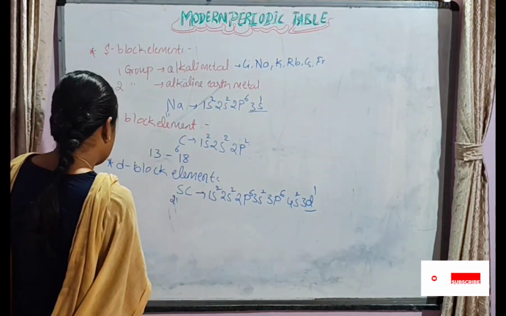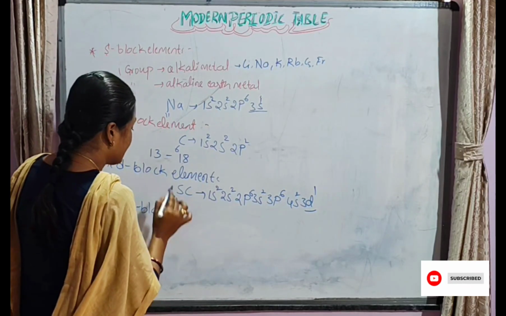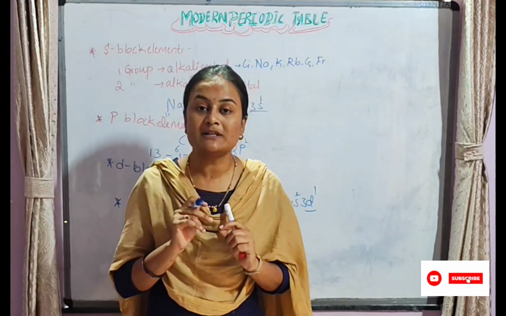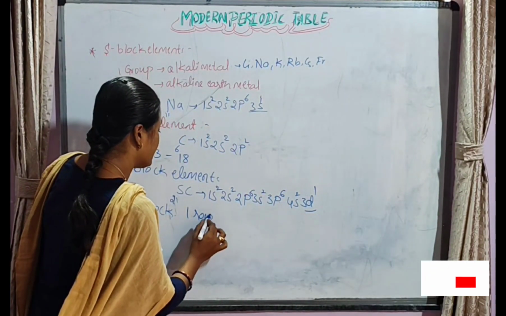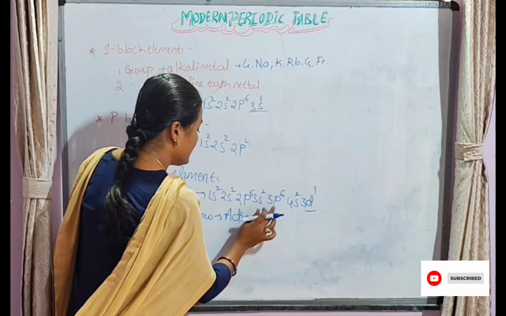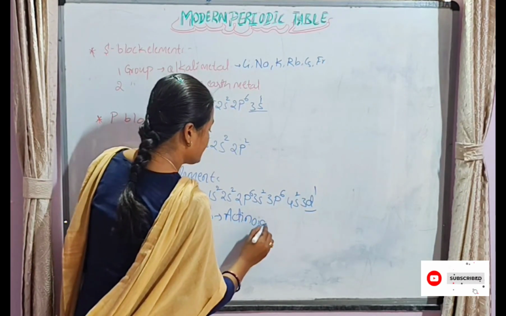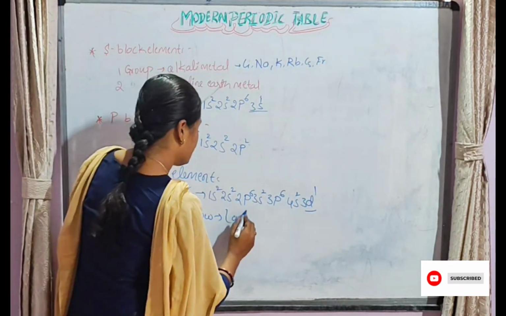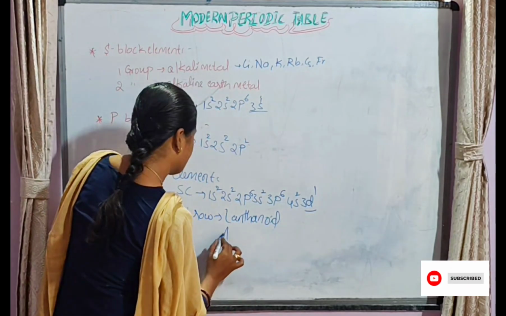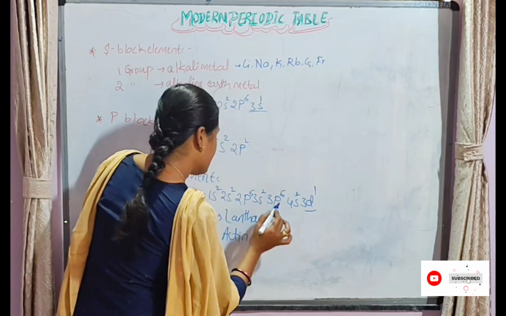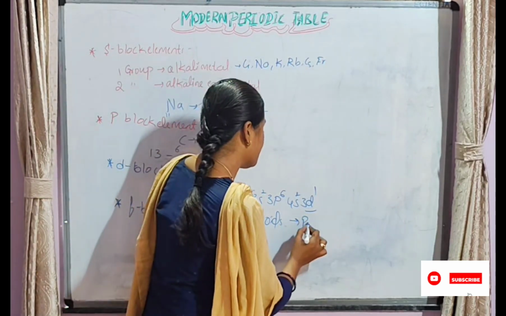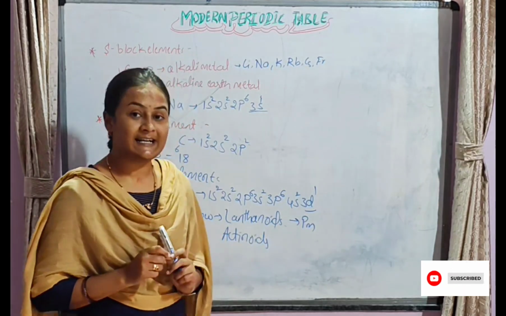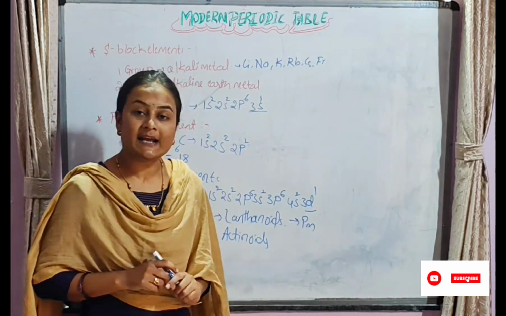And the last block is the f block elements. F block elements are present at the bottom of the periodic table. They consist of two rows: the first row is called lanthanoids, and the second row is called actinoids. In lanthanoids, only promethium is a radioactive element. This is a CET question: which element is radioactive in lanthanoids? That is promethium. But almost all the actinoids are radioactive.